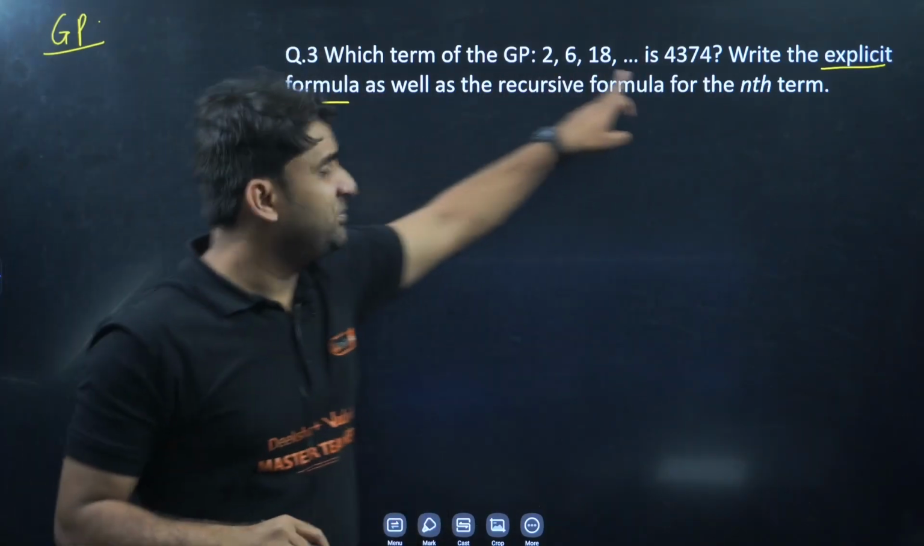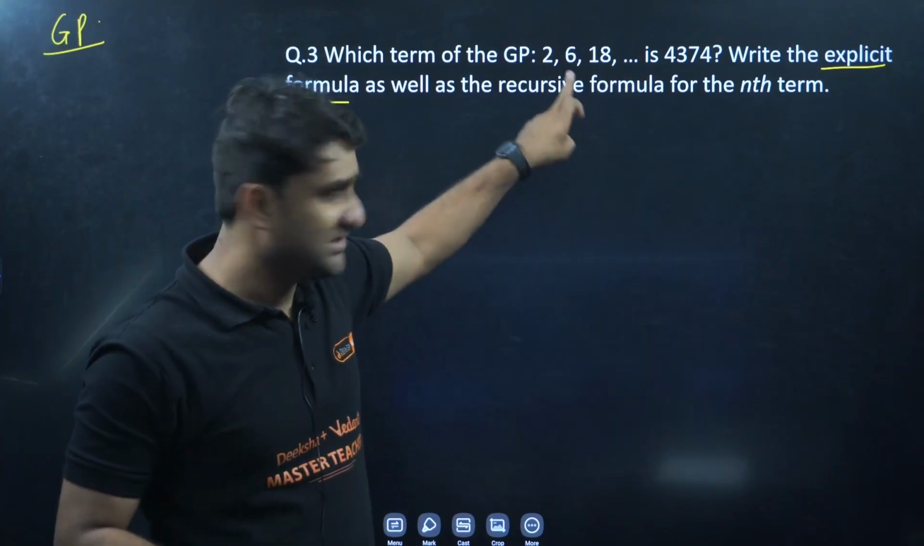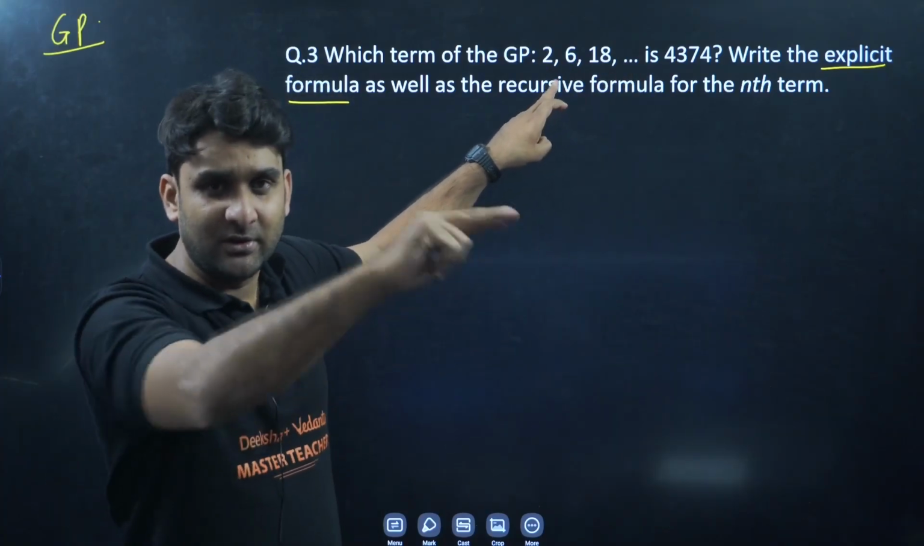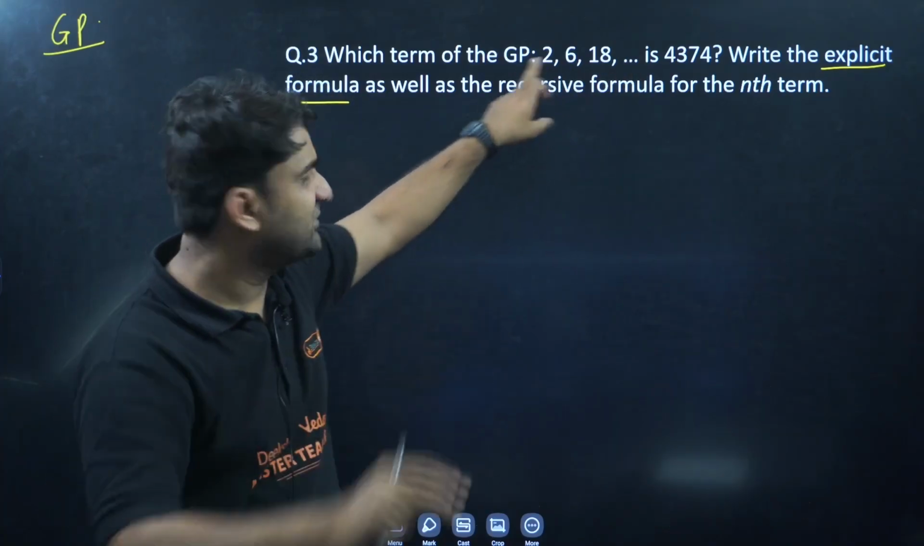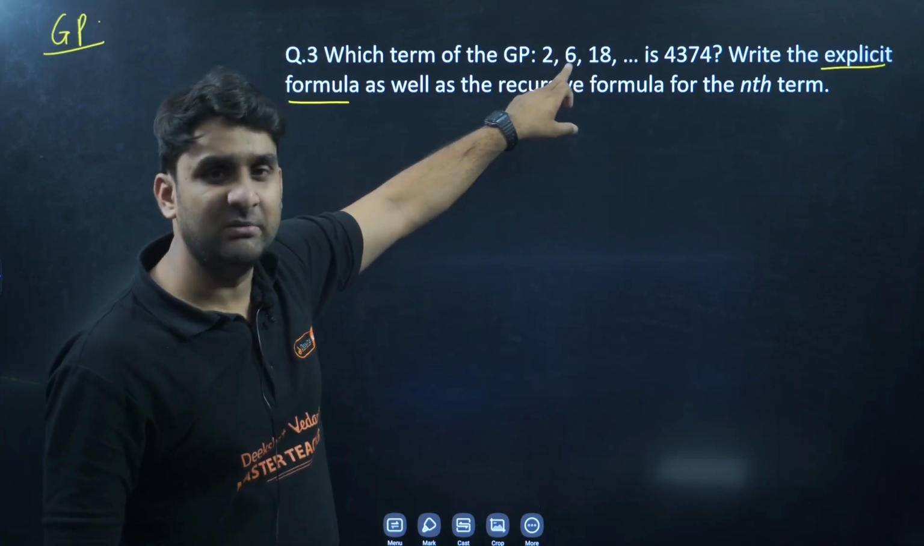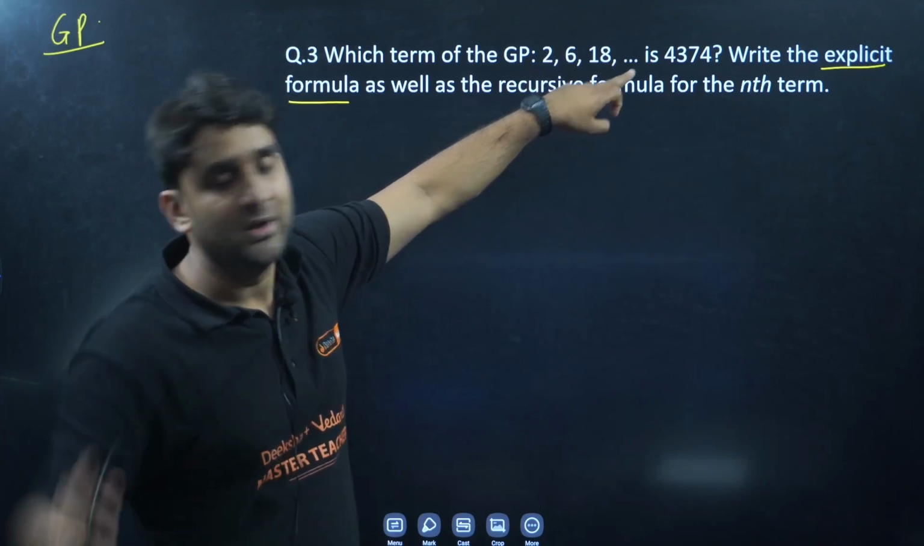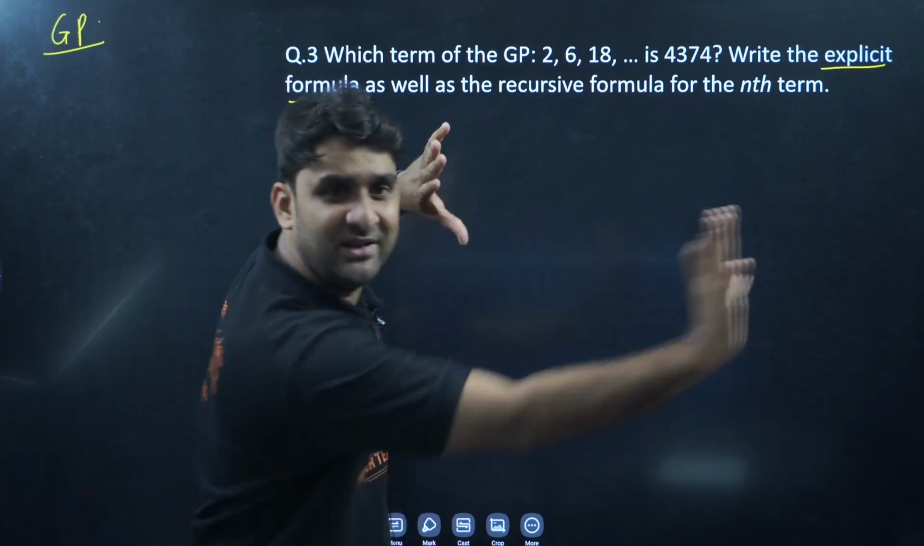So we have a GP given. Yes, this is a GP: a multiplicatively, constantly increasing sequence of numbers is called a GP. 2 into 3 will be 6, 6 into 3 will be 18. In an AP, numbers increase in additive form.